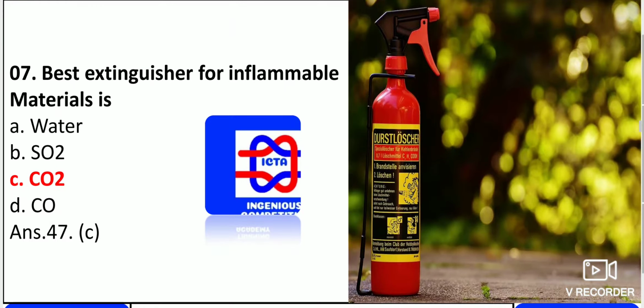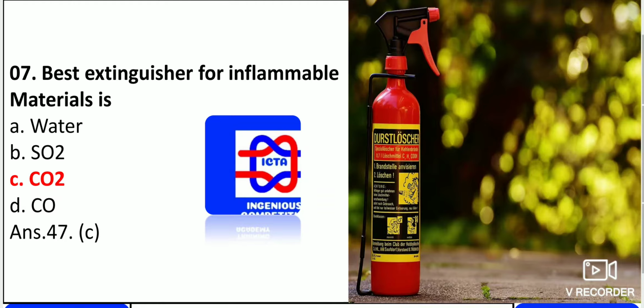Next we have the best extinguisher for inflammable materials. This is one thing you have to remember. The extinguisher for inflammable materials is carbon dioxide, which is very useful. We can't use carbon dioxide at some stages, only in fewer cases like electricity switchboards, because it is very costly.